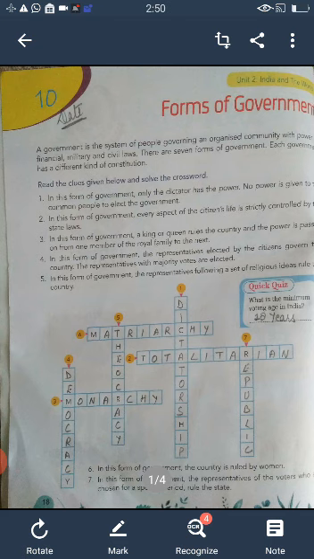Children, in this exercise, the 7 forms of government and their description is given here. So we have to read the description first and then write the appropriate answer with the correct spelling in the crossword section. Now I am reading the question number 1, that is, in this form of government only the dictator has the power. No power is given to the common people to elect the government.